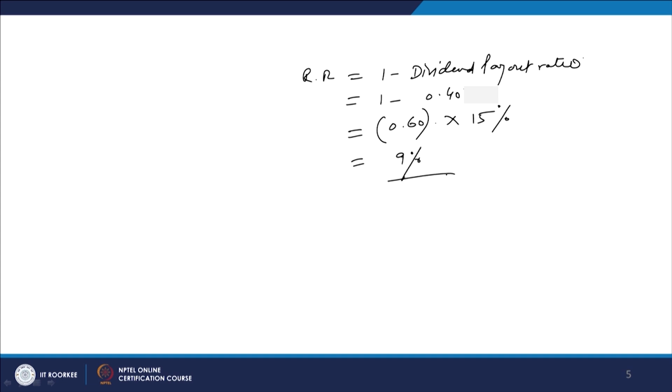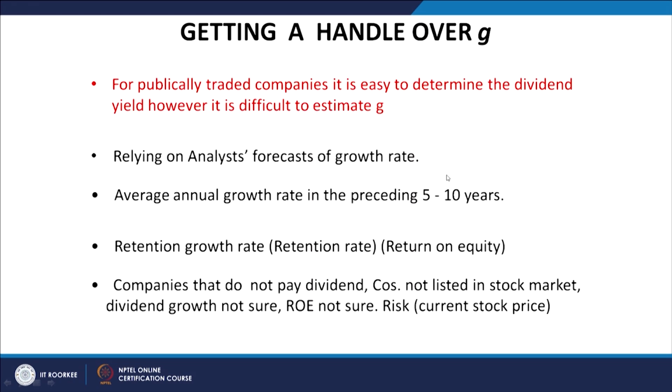So, you can use the retention rate also. With the help of the retention rate, you can calculate the G. Either you depend upon the analyst or the secondary sources in the market, or we can calculate G ourselves by taking the growth rate for the preceding 5 to 10 years, or we can use the retention growth rate, which is basically the retention rate into return on equity, right. I have explained how to calculate it.